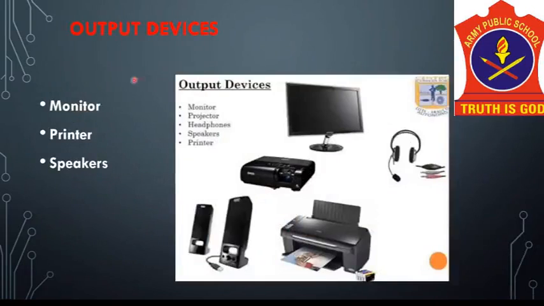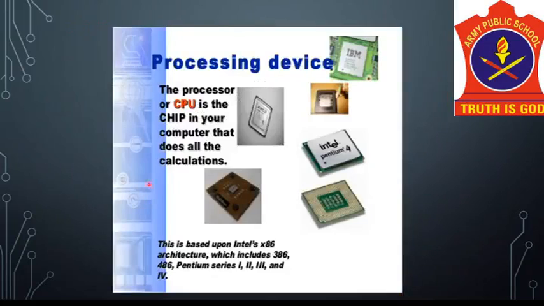Now there are a number of output devices also, like your monitor, the printer and the speaker. Now the processing is done by the processing device. The CPU or the central processing unit is the processor, which is the main chip in the computer, which is used to process data. And what do you mean by processing? It means treating the data according to the instructions and changing it into the form of information.